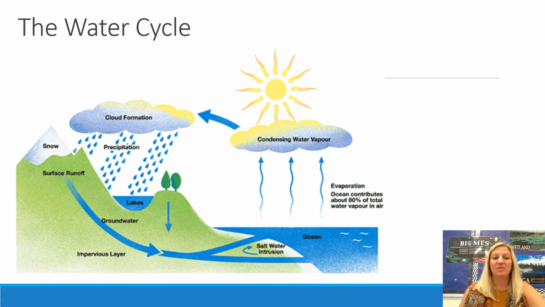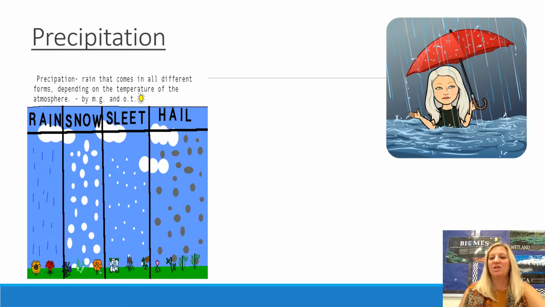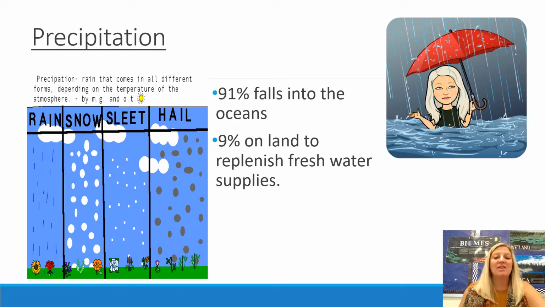Over and over. I feel like I can go a little bit quicker on this because you've learned a lot of this at some point in your schooling. So precipitation is rain, snow, sleet, or hail. 91% of the Earth's precipitation falls onto the ocean. And that's not because it rains more over the ocean. That's more because most of the Earth is ocean. And so most of the Earth's water is going to fall back onto the ocean.